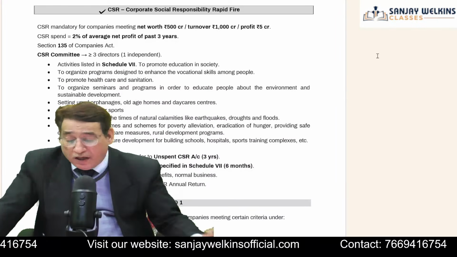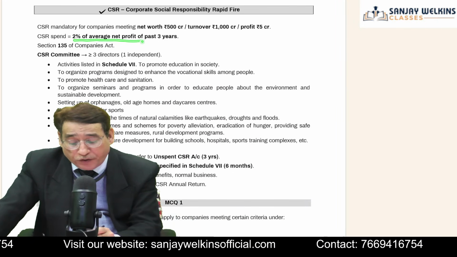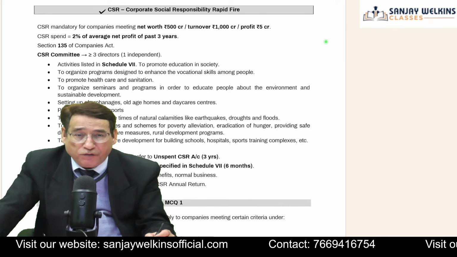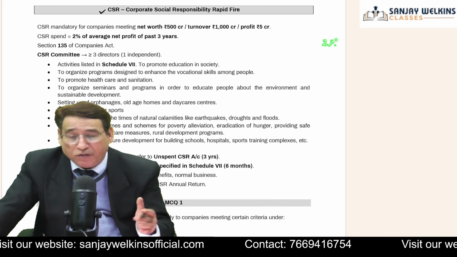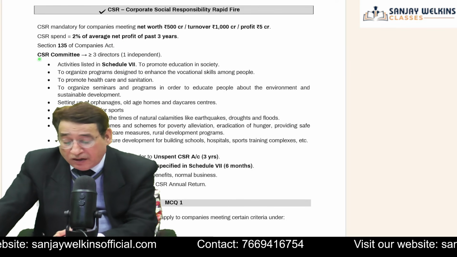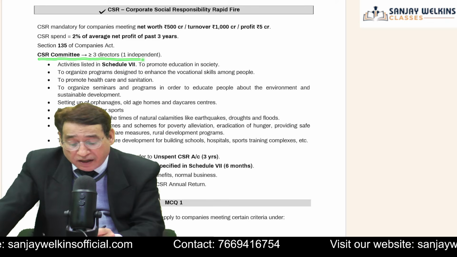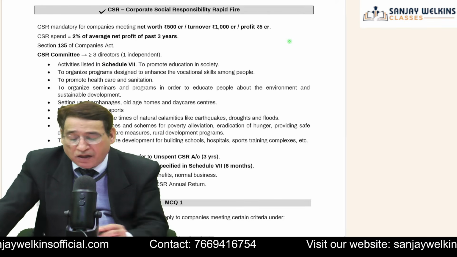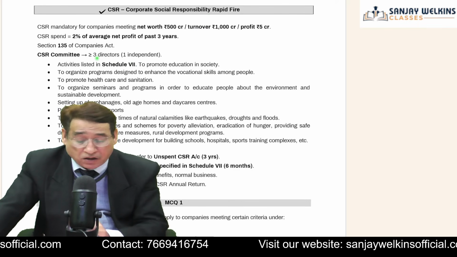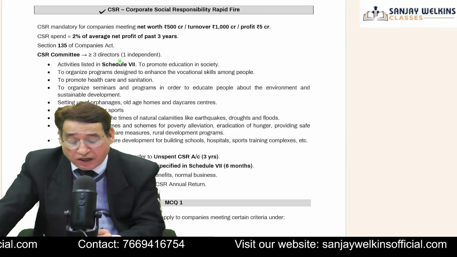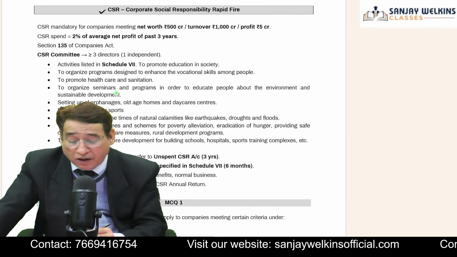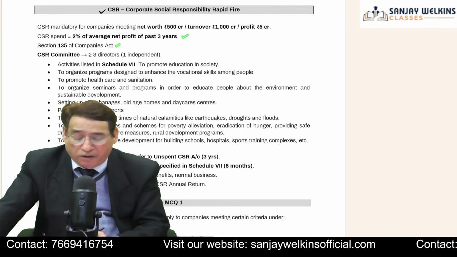Another important point is that a company must spend 2% of the average net profit of the past 3 years. Whatever profits you have earned in the past 3 years, you will take the average of that, and 2% of that must be spent. Section 135 of the Companies Act, 2013 deals with that. Section 135 also says that if CSR is mandatory upon you, then you need to form a CSR committee wherein there must be at least 3 directors, and one among them should be independent. Often a question has been asked from this particular part. Is it clear to you?